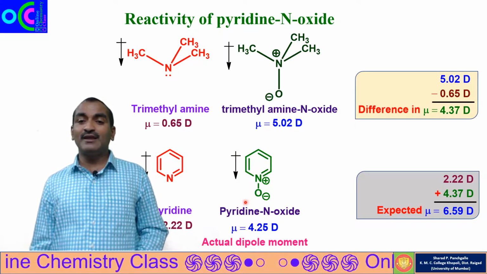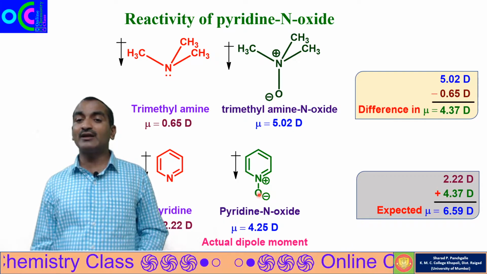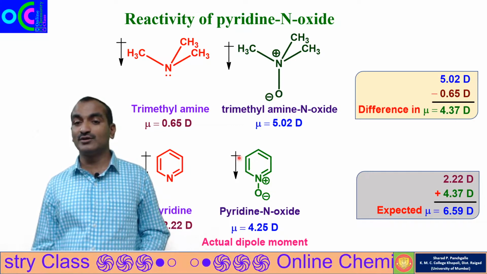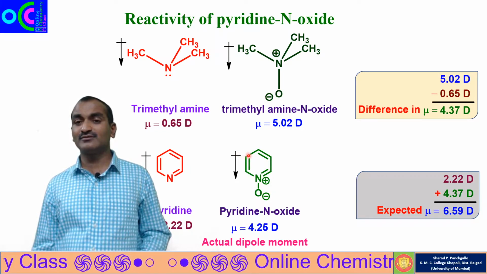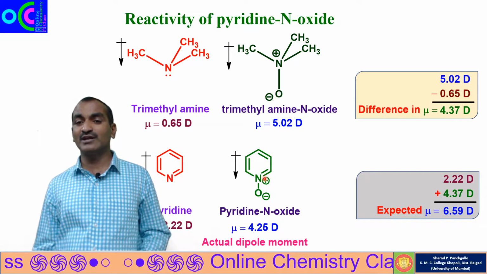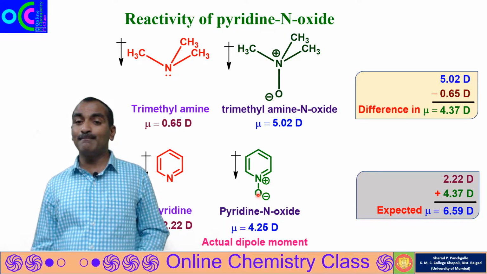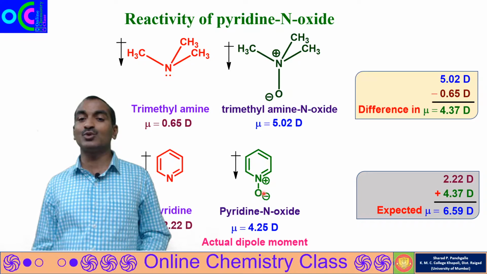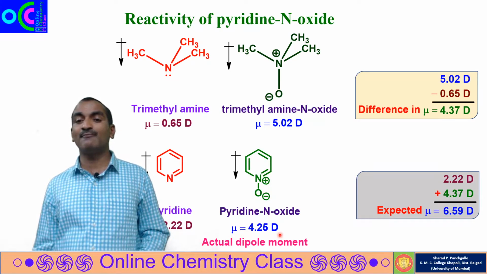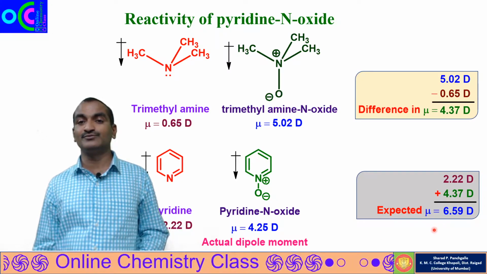Why is this happening? This is due to the back donation of electron from oxygen to nitrogen. Earlier we thought only about the flow of electron from carbon to nitrogen and nitrogen to oxygen, but here back donation is also happening. That's why there is a reduction in the dipole moment from the expected value.